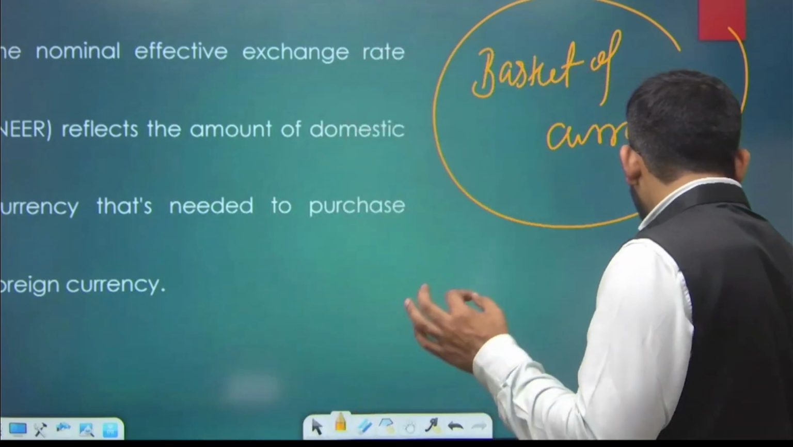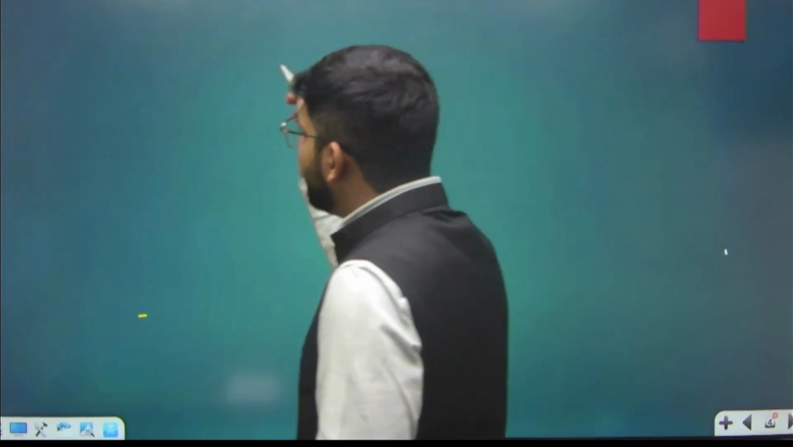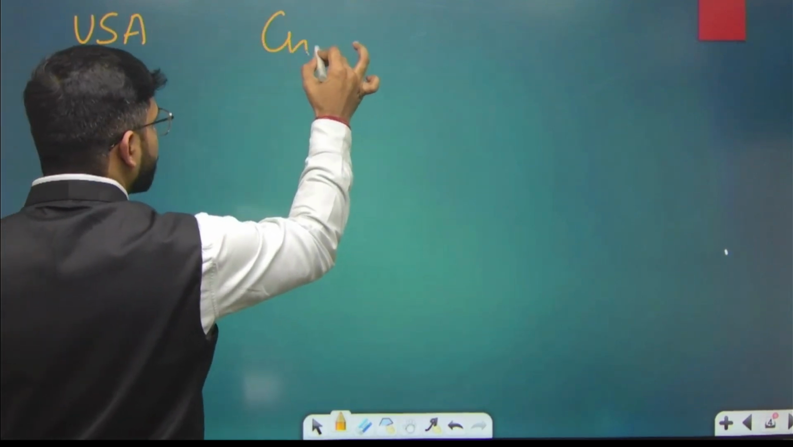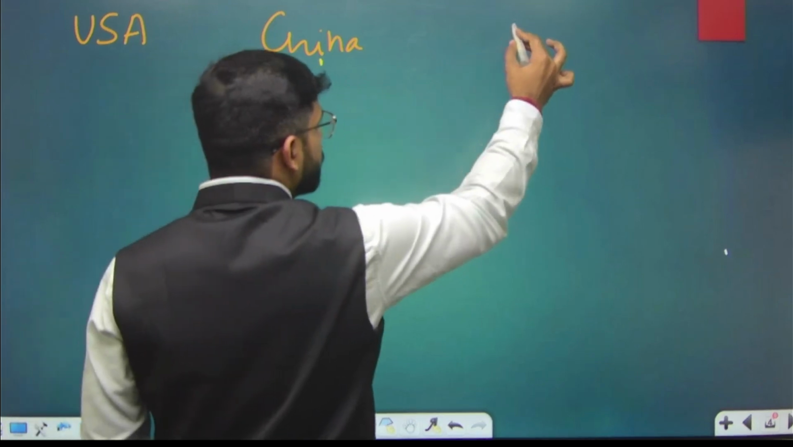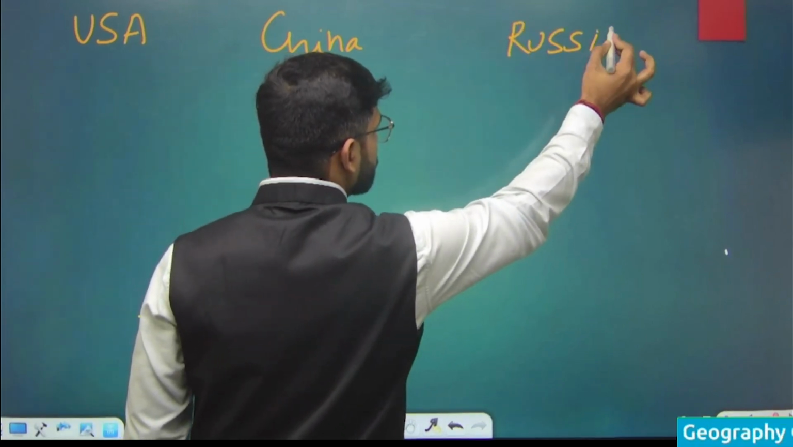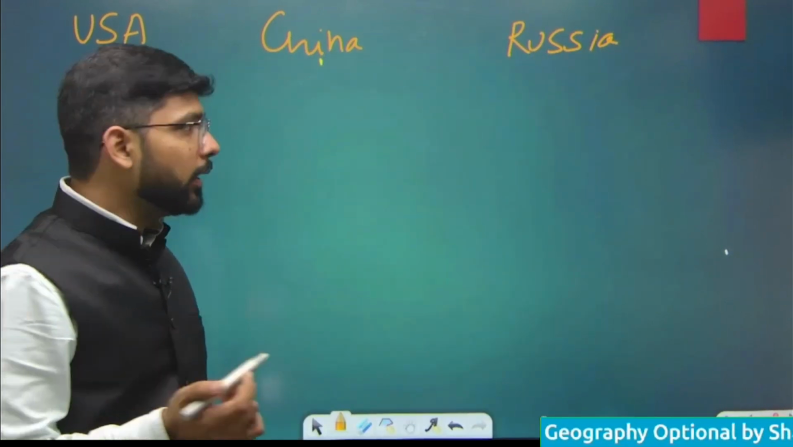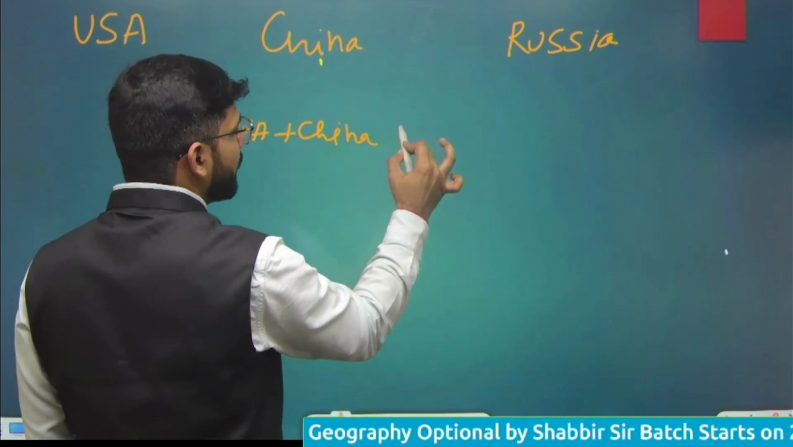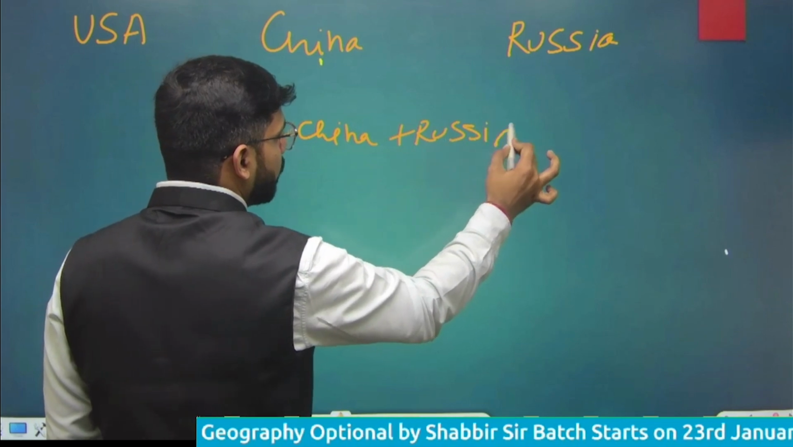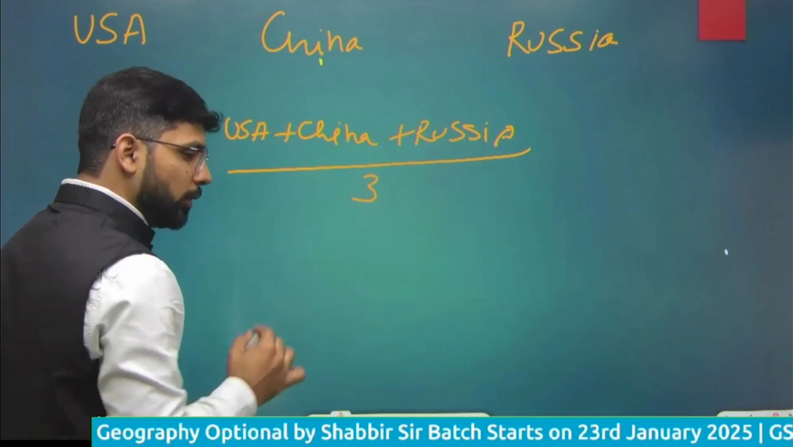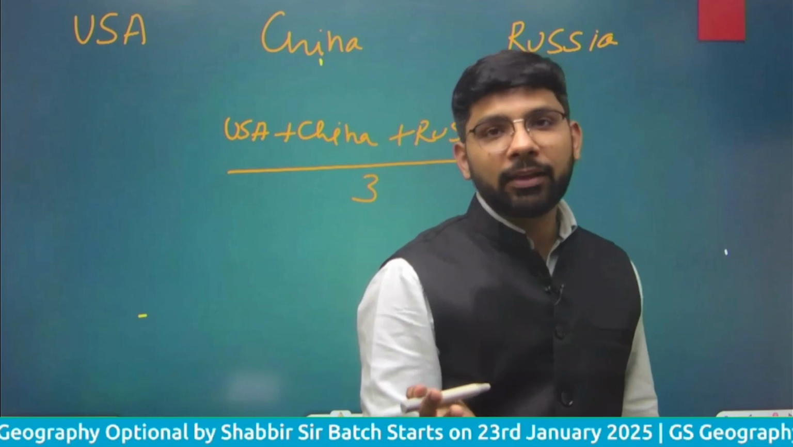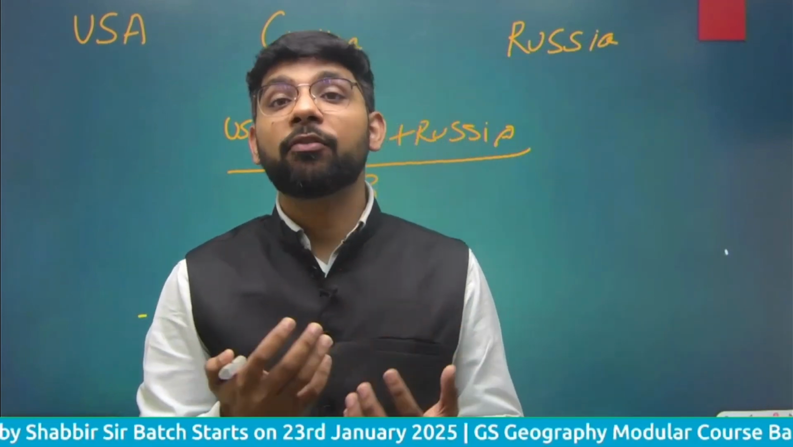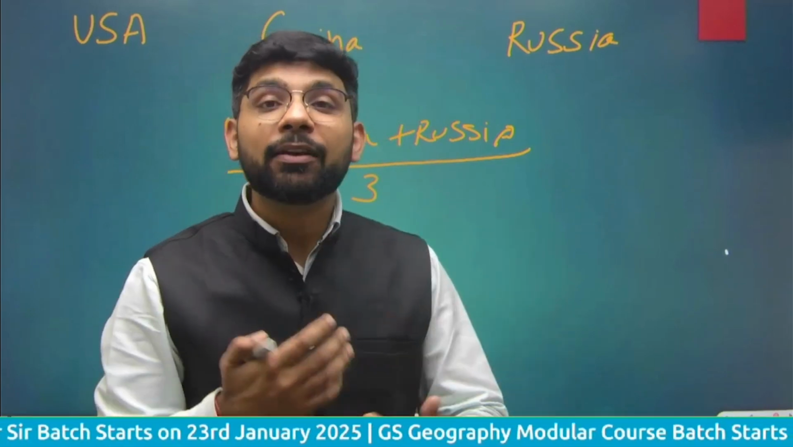Let's understand with an example के साथ हम समझते हैं. If India is doing trade with the USA, with China, and also with Russia. Normally, average में what we are doing, we are going to add USA plus China plus Russia, and divide. So this is the effective exchange rate, but we need to find out the weighted average, not the normal average. Weighted average हमें निकालना होगा.